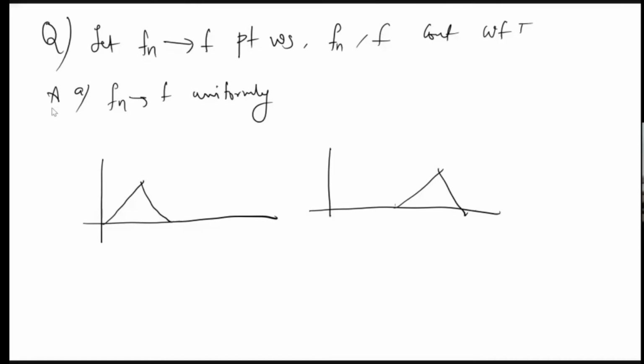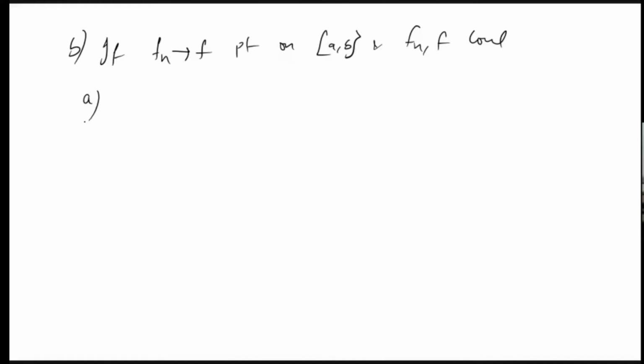Now they can confuse you by the next part. How? If f_n converges to f pointwise on the closed interval [a, b] and f_n, f are continuous, then, okay, A I have written already. Now it will be, then f_n converges to f uniformly. What can you say about this question? If it is convergence on the closed interval [a, b], is this convergence uniform? How can you prove this?